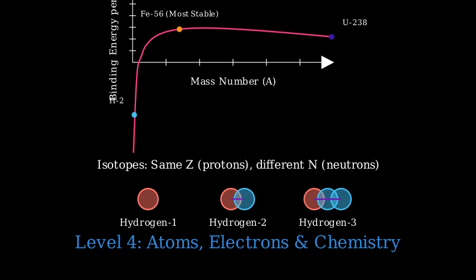The arrangement of electron shells leads to the periodic table of elements, where elements in the same column have similar chemical properties because they have the same number of electrons in their outermost shell. When atoms share or exchange electrons, they form chemical bonds, creating molecules with completely new properties. This is our next emergent phenomenon, molecular structures and chemical reactions that arise from the underlying quantum mechanics of electron interactions.